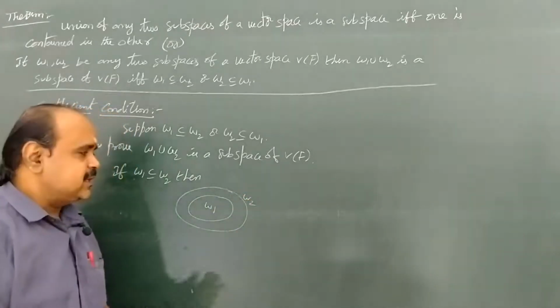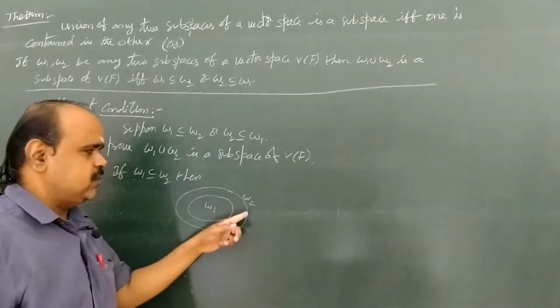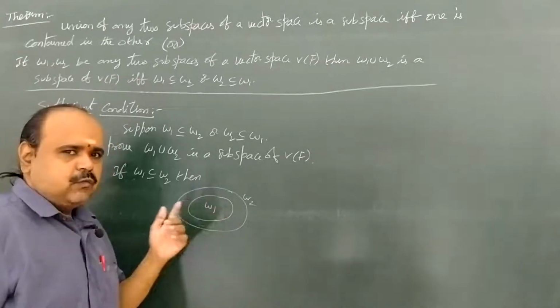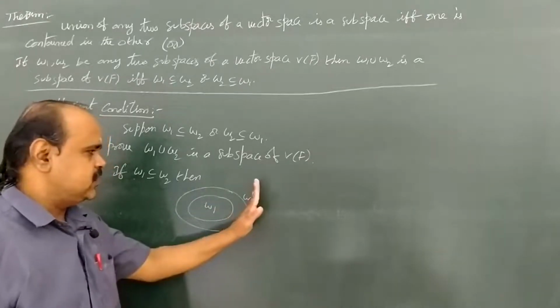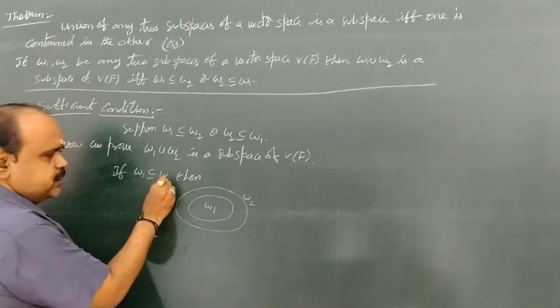If we take their intersection we get W1. If we take their union, we get W2. That means the intersection gives the smaller set and the union gives the bigger set. So here W1 is the small set and W2 is the bigger set.